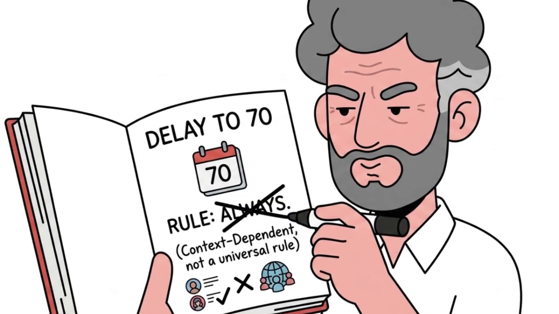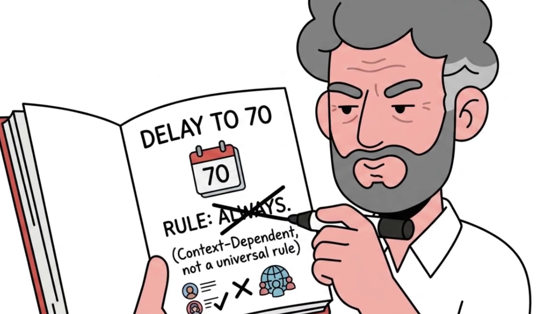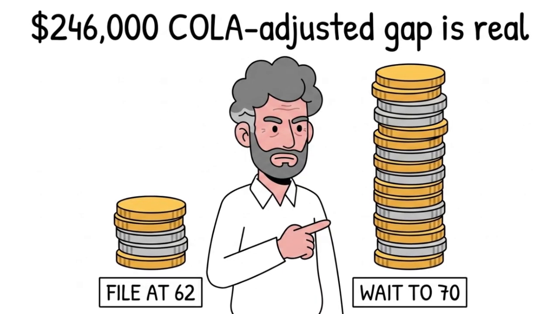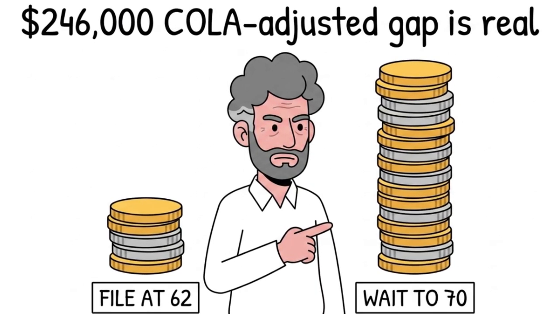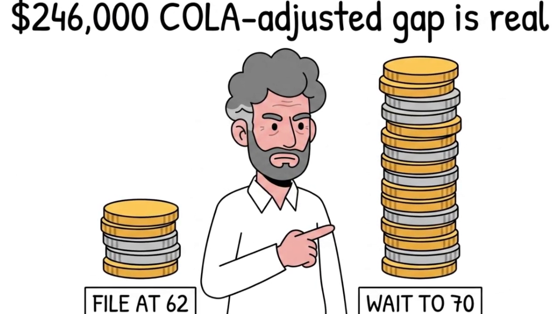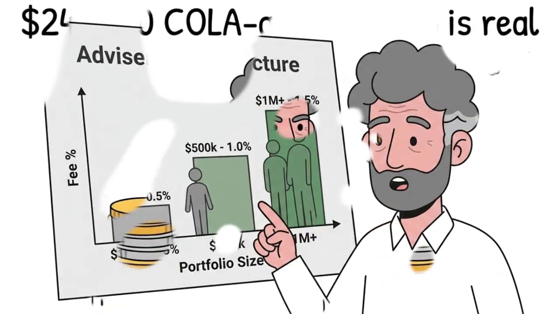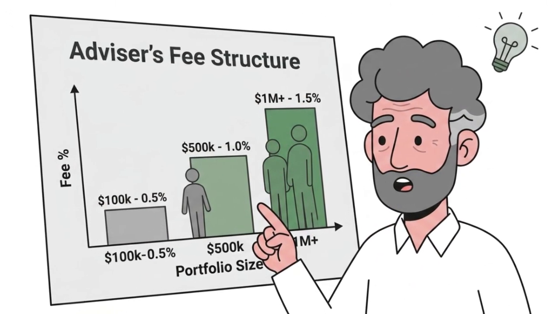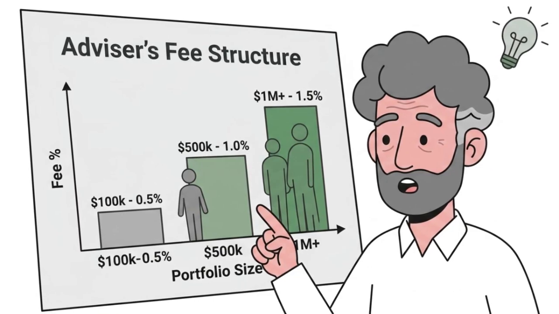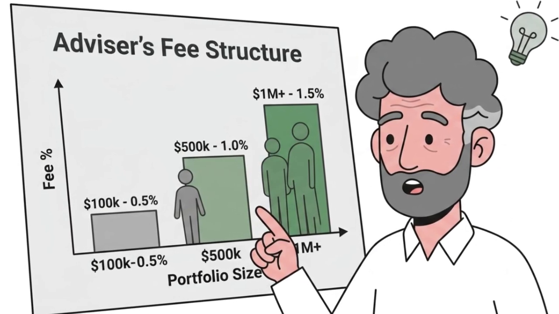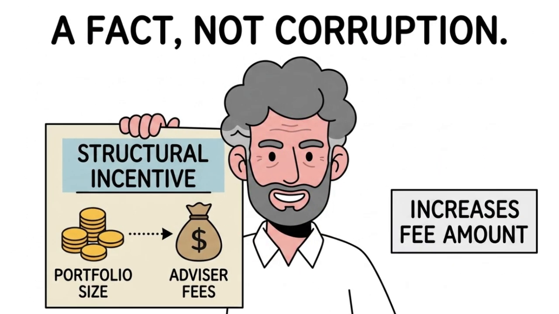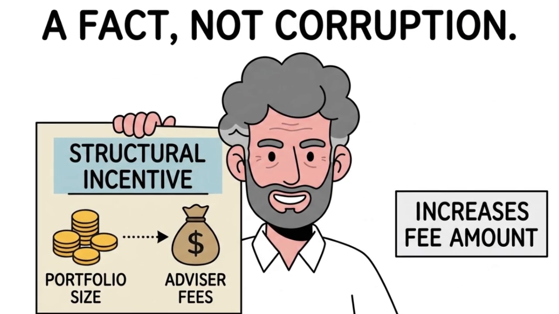The financial planning industry has a structural incentive to recommend delay. Advisors managing your assets earn fees based on portfolio size. If you draw Social Security early, you spend less of your portfolio. Their fee base stays larger longer. That is not corruption. It is an incentive, and you should know it is there.